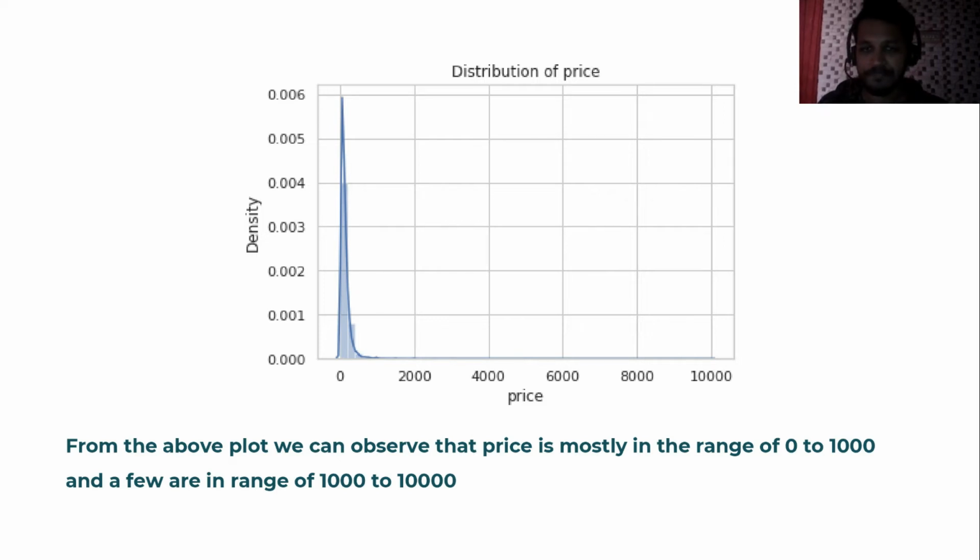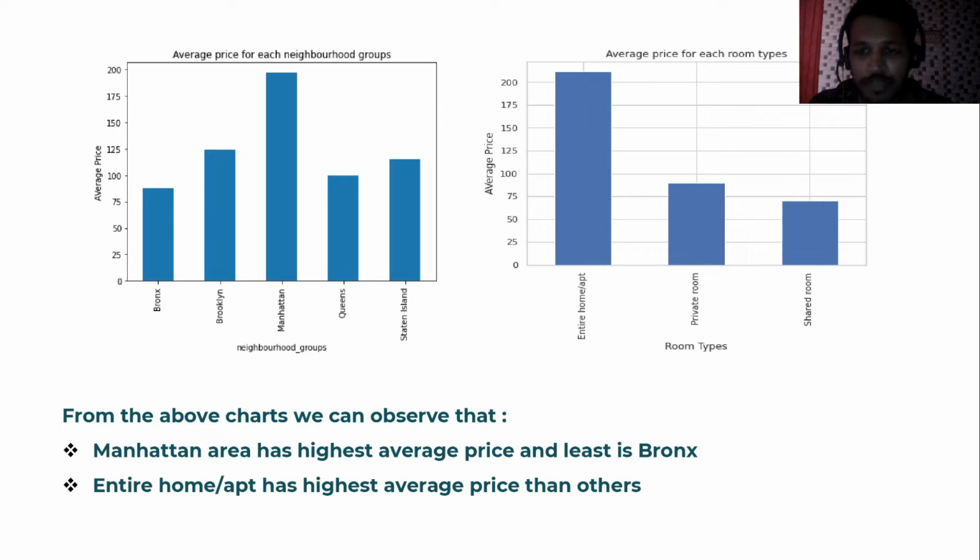And next, the average price for each neighborhood group. These bar charts explain how average prices are in each neighborhood group. For example, Manhattan has the highest average price, and then we can see Brooklyn.